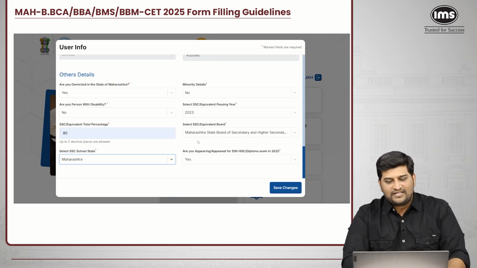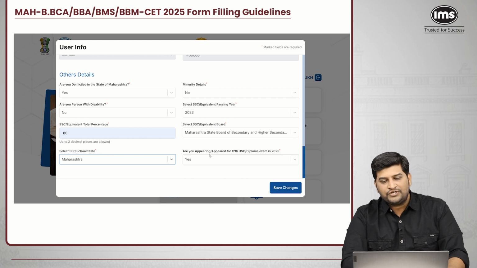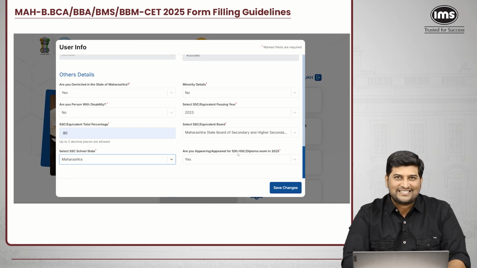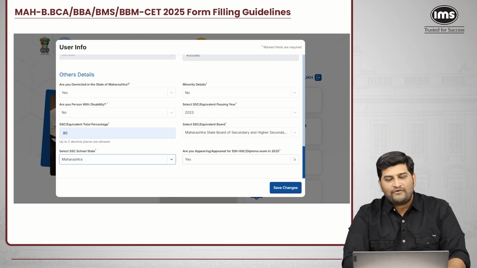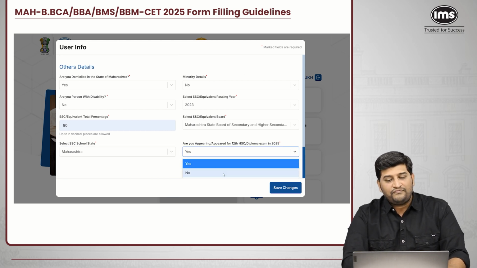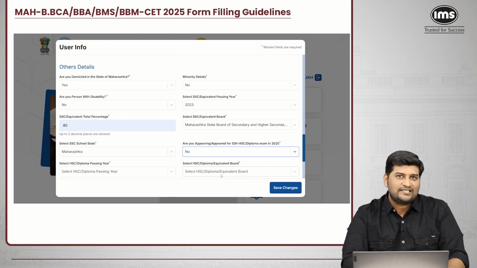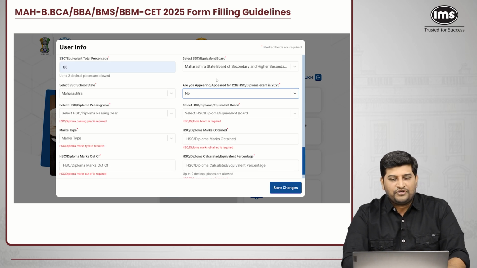Okay, after that, here you are appearing or have appeared for the 12th standard HSC. If you are going to appear this year, you will select yes. Or if you have already appeared, like 12th grade or the diploma, you have to enter the details out here.